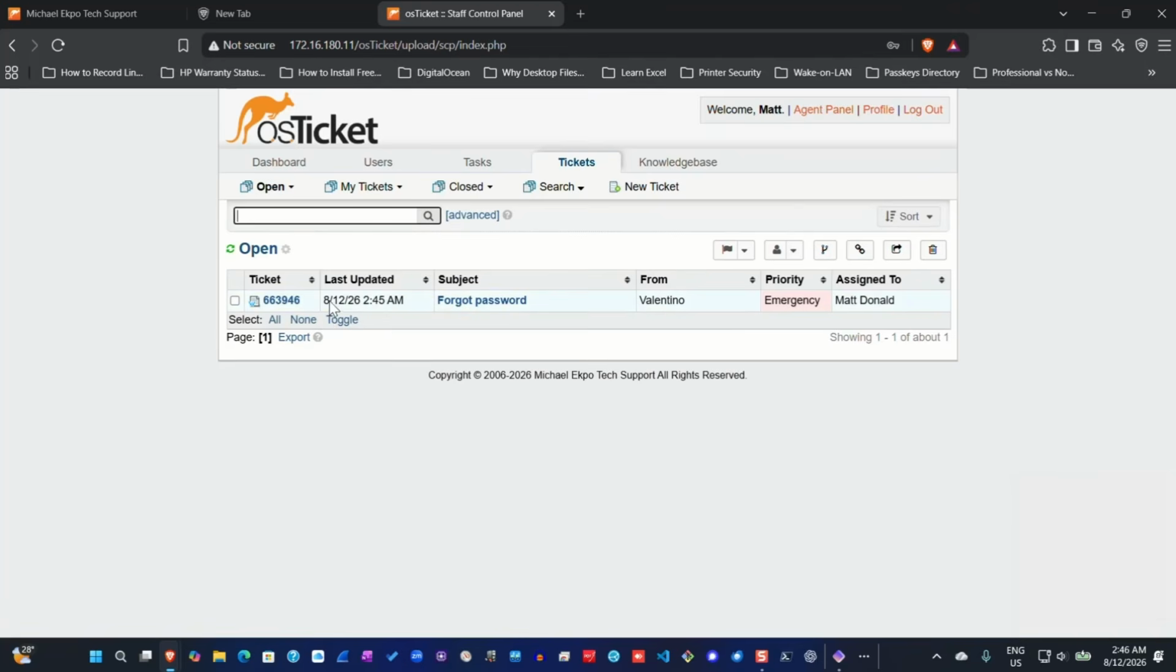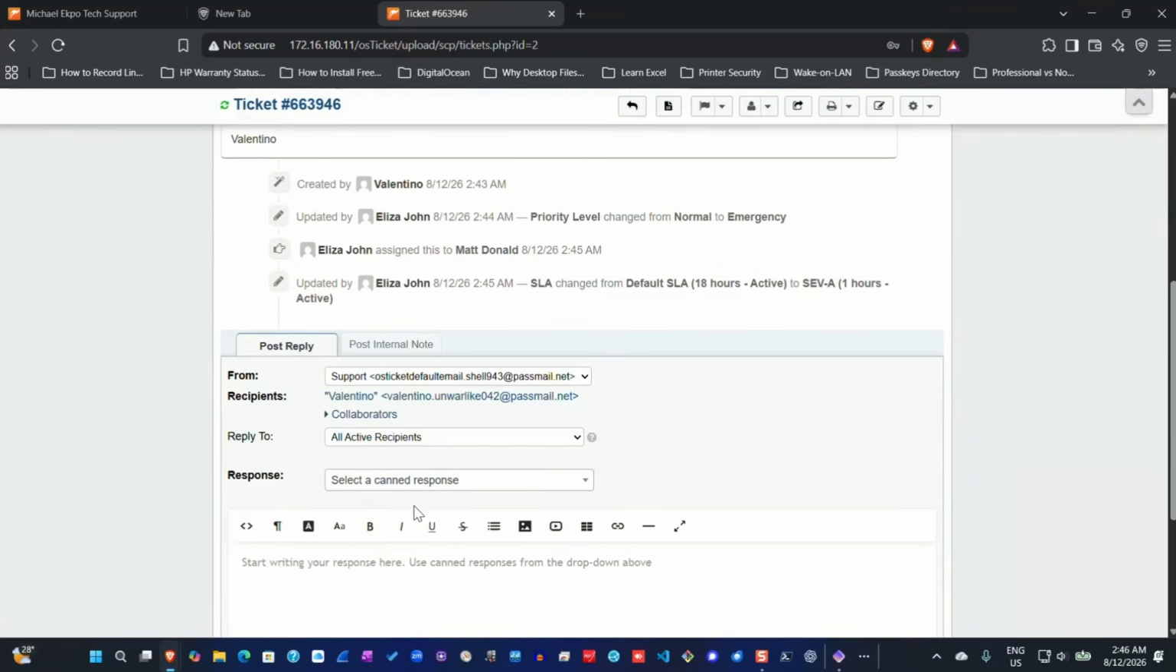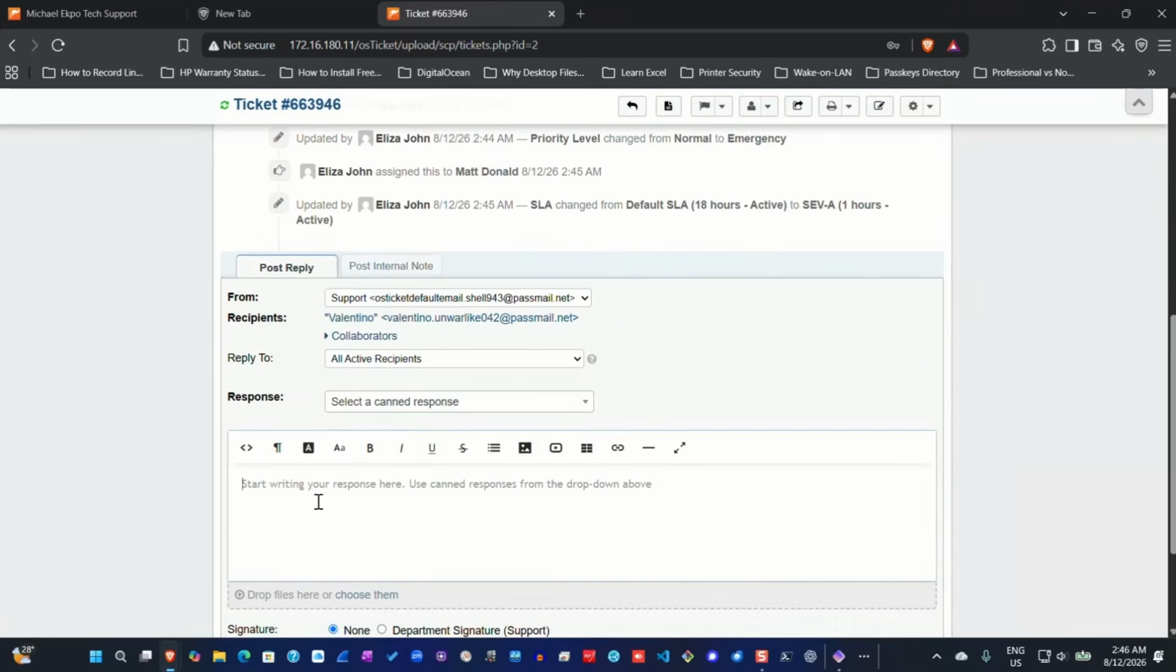So as McDonald, who is the IT technician, I can see that there's a user by the name of Valentino who's sending this ticket and showing that he has forgotten his password. So the first thing I will have to do is to respond to Valentino. So I'll have to click on the subject, forgot password, and then I'll go ahead and generate a response.